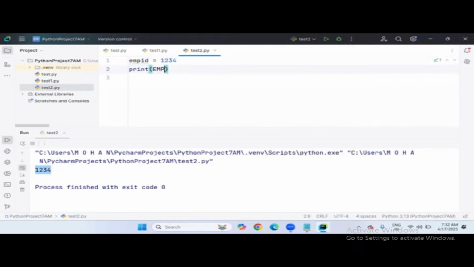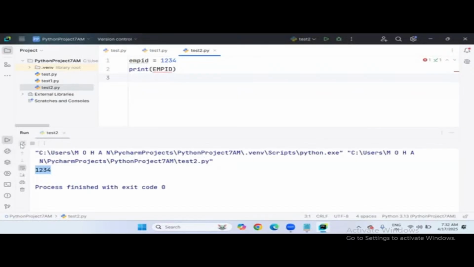But the moment I try to access it in uppercase, it will give an error. What error? Name error. I'm telling you, you should be focused on errors also. Based on your mistakes, what type of error you will get, you have to keep in your mind.